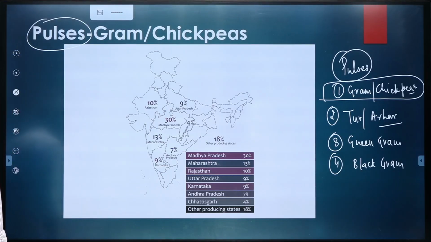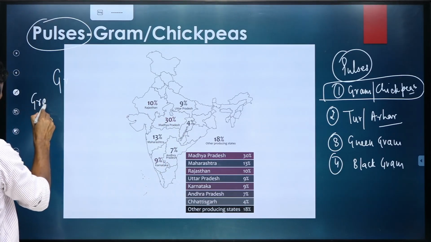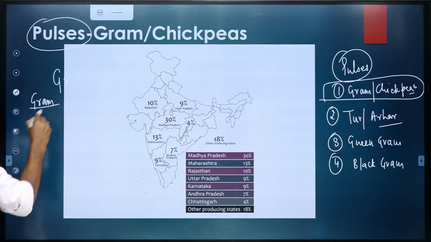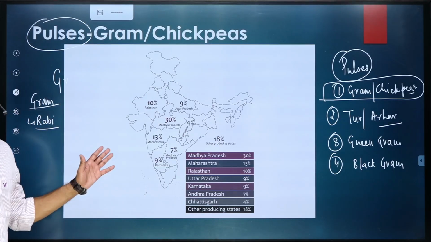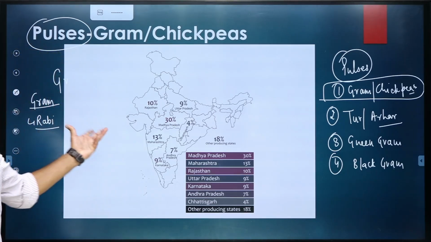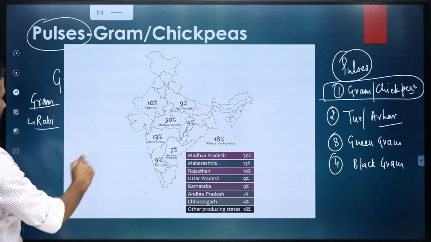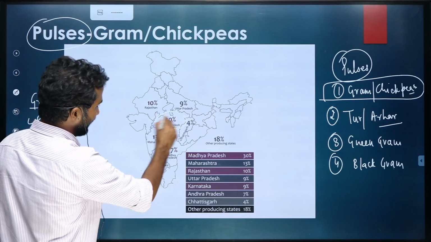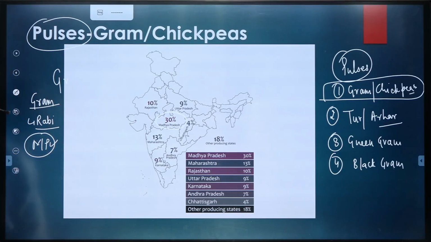Okay, so starting with the pulses, gram. If you look at gram, it is a rabi crop. Rabi means it is grown in the winter season. And the areas where it is grown primarily, if you look at the facts, MP is the largest producer of gram.